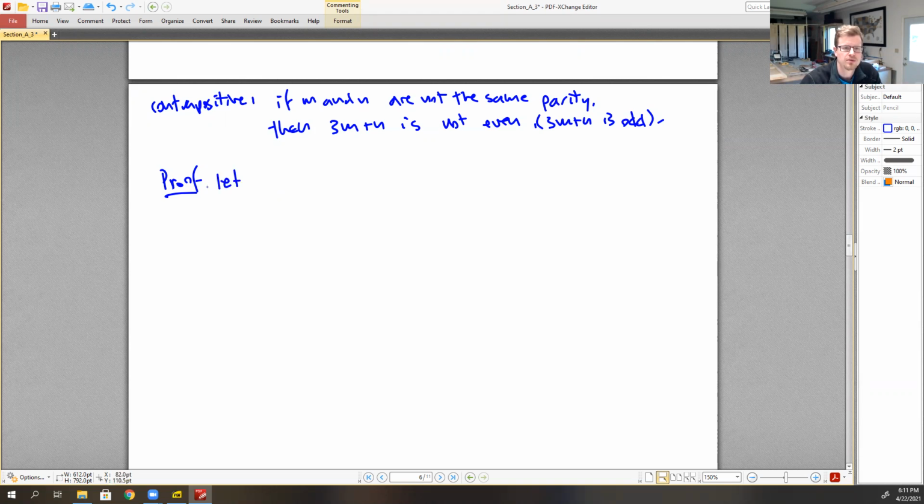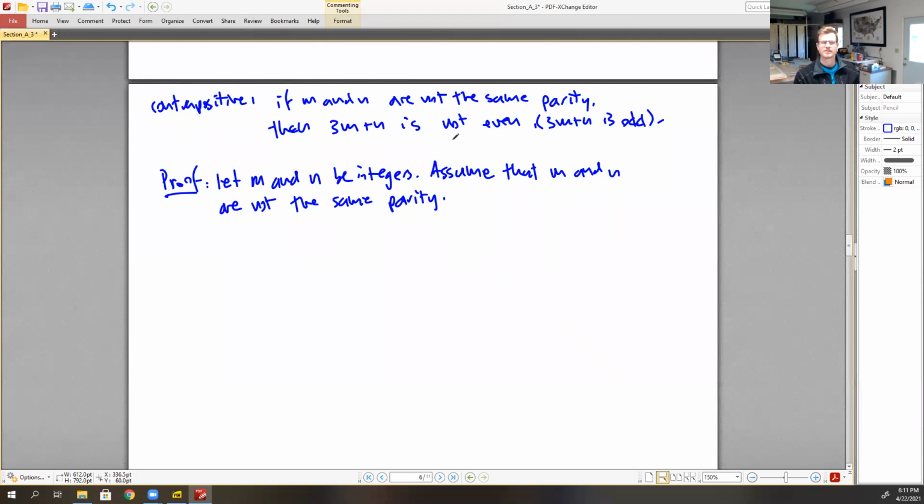We still need to let m and n be integers, and then we want to assume that m and n are not the same parity. That is, one of them is even while the other is odd. So we've got two cases: odd and even, and then swap.